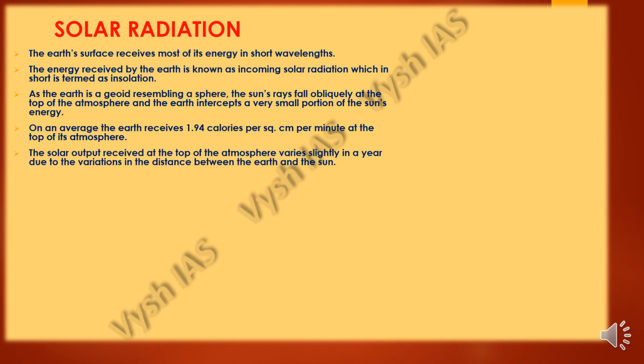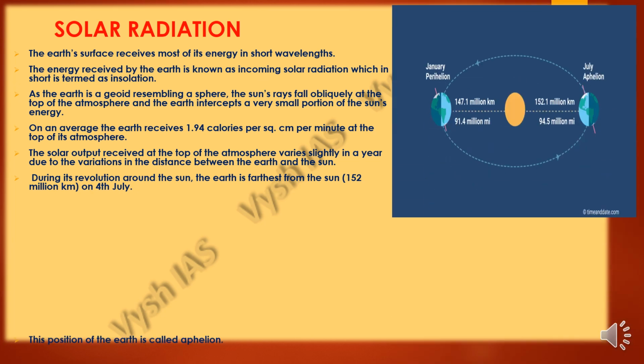The solar output received at the top of the atmosphere varies slightly in a year due to variations in the distance between the earth and the sun, because of the way the earth revolves around the sun. During its revolution, the earth is farthest from the sun, at 152 million kilometers, on 4th July. This is known as the aphelion. The position of the earth during this time is called the aphelion.